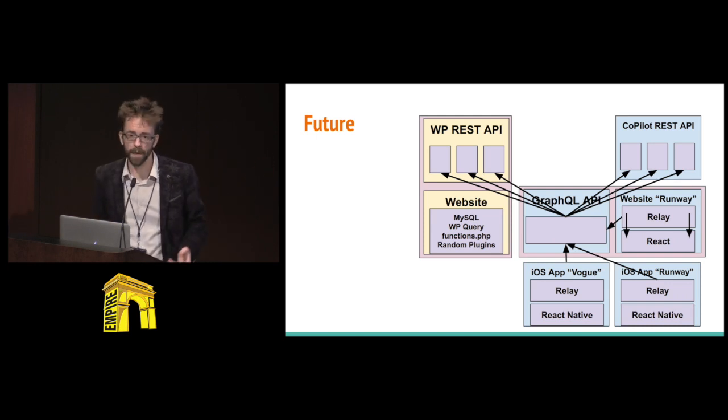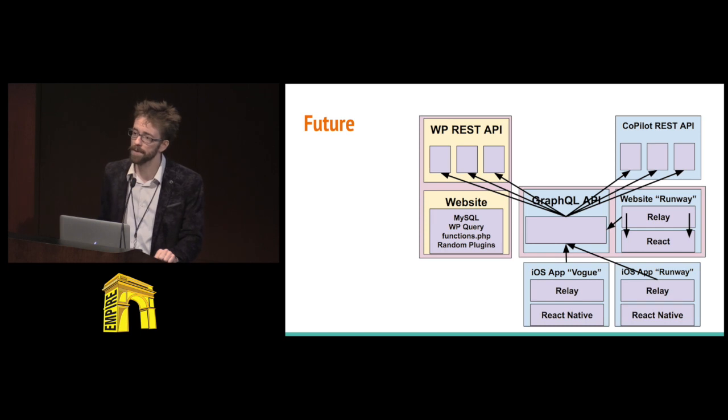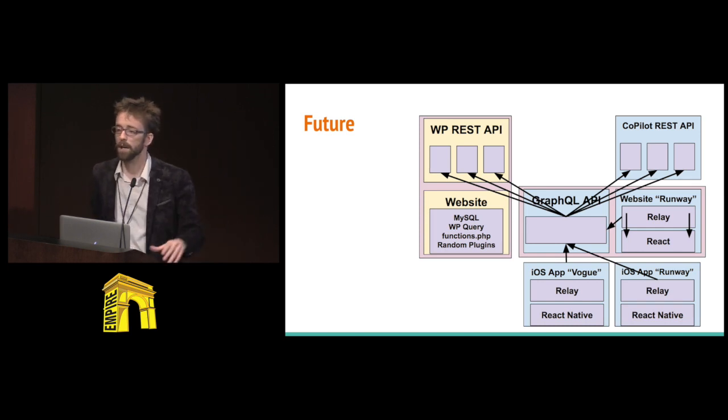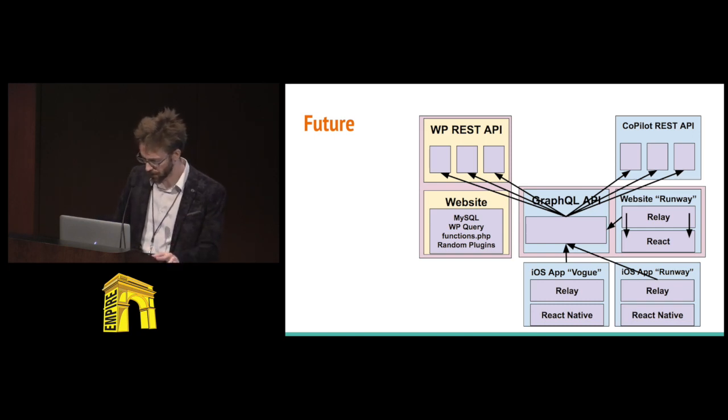So this is our future. We can have GraphQL doing a nice divide between potential multiple data stores. We can just ask it for anything. We've upgraded at this point future app 1 so that it also is using Relay. So that's what I'm looking forward to.